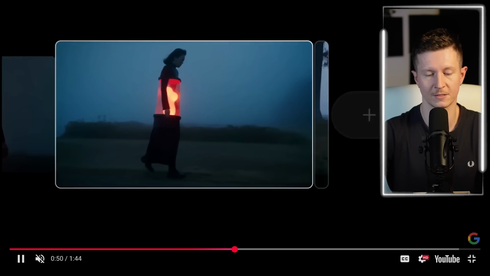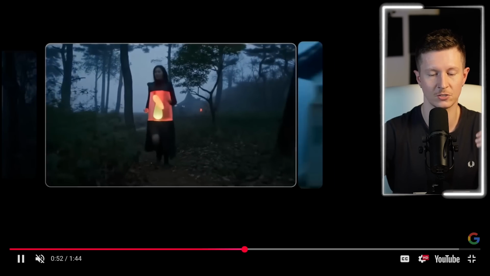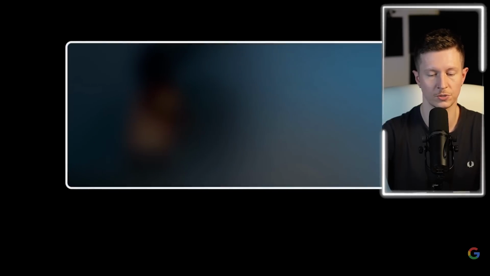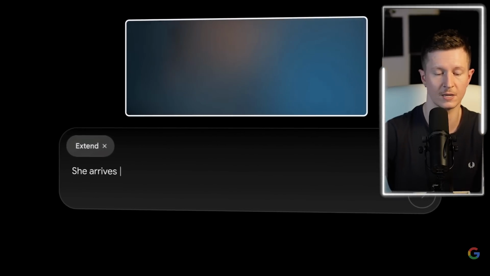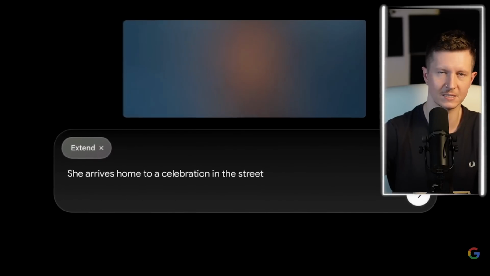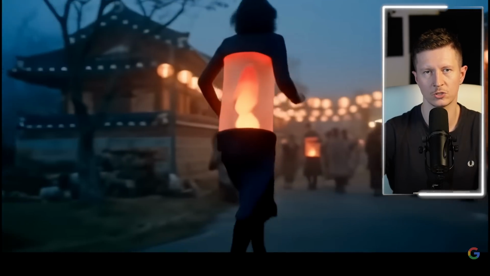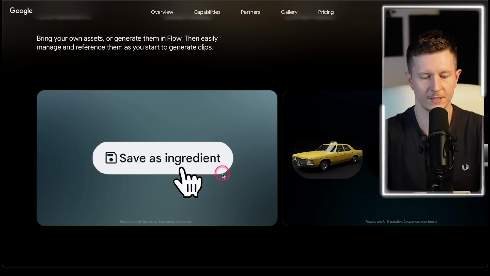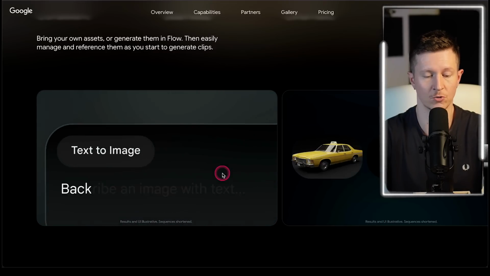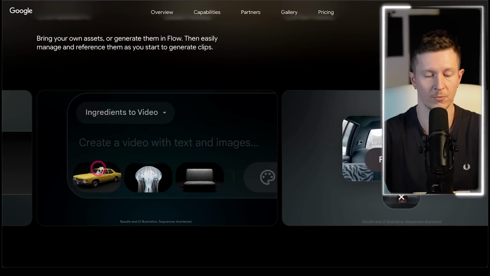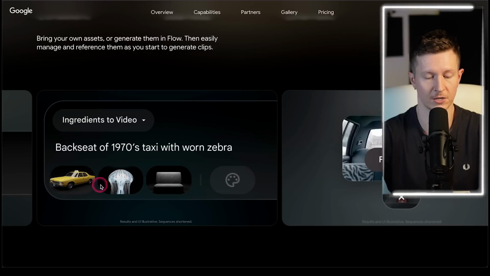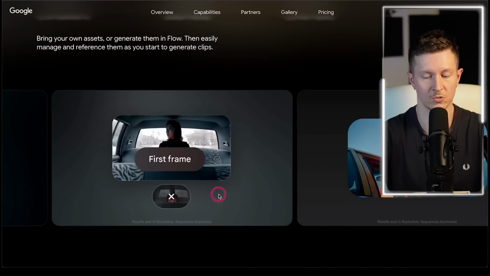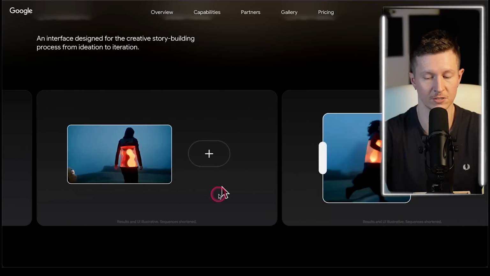Now, one of the interesting parts of this is the ability to extend pieces of footage and also change the ending. So you can take a clip and instead of having it end in one way, you can choose an entirely different ending to the clip. Now, they call the asset management ingredients. And this allows you to bring in different images, such as a car, a jellyfish, and a seat, and use those to dictate the contents of your video.